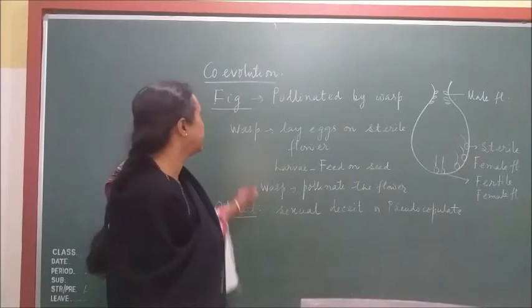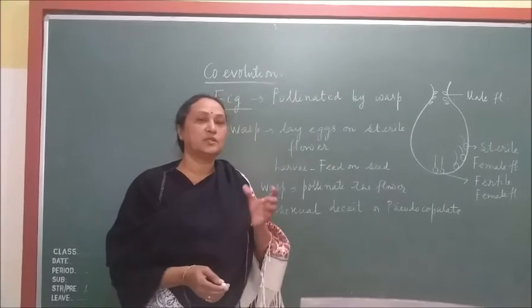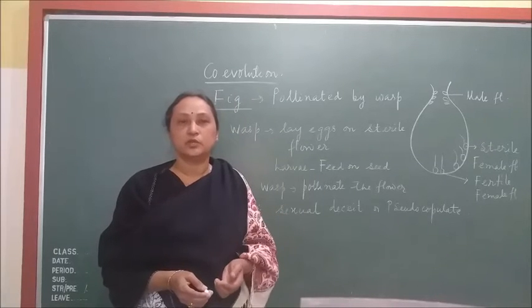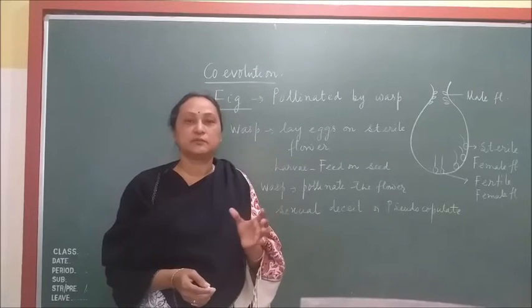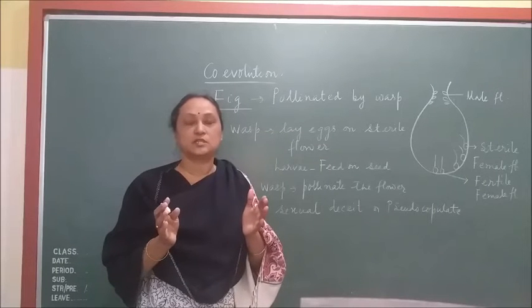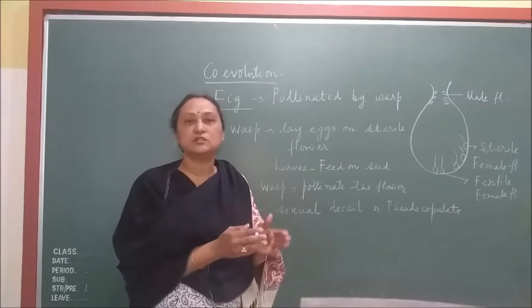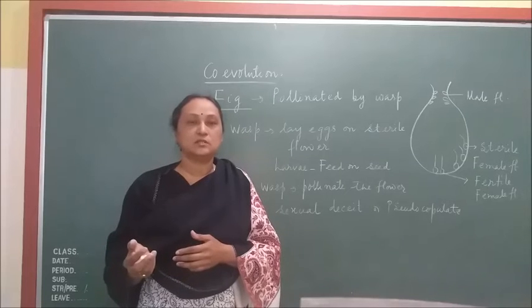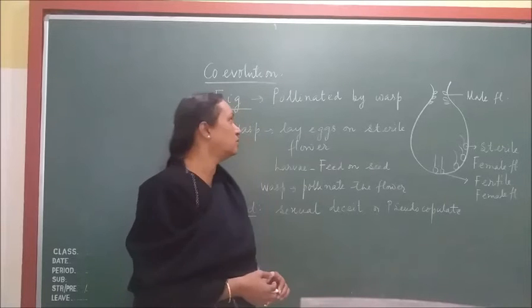So what do you understand by co-evolution? Yesterday also I had explained to you, co means together, and evolution, you know, is the changes which take place in the body of a living organism, so that in course of time there is origin of a new species. So in this process of interaction where two species are related to each other, if there is any kind of evolution taking place in one species, then the same thing should take place in the other species. Otherwise this kind of interaction cannot coexist. So that is called co-evolution.